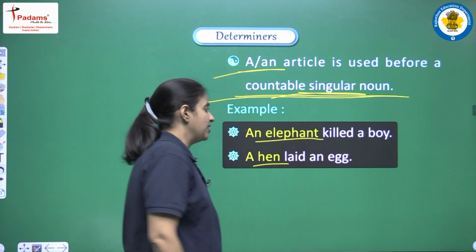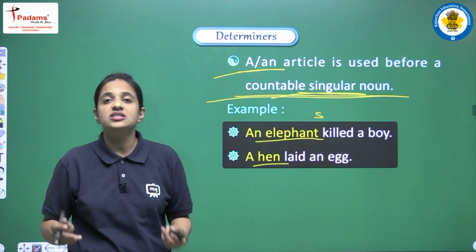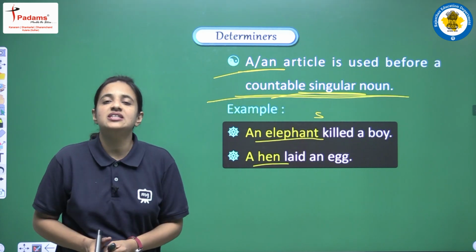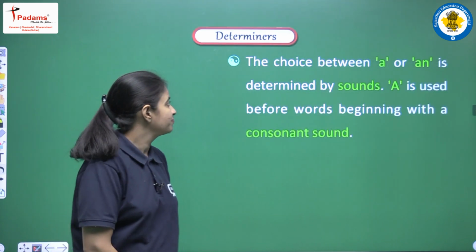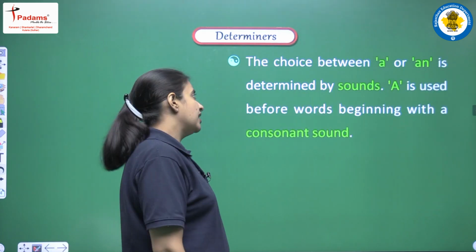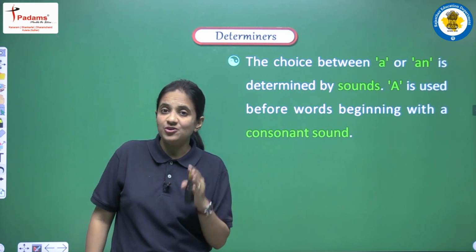And suppose अगर हमारे यहाँ पे elephants होता, then obviously we would not be able to use a or an. Why? Because they are always and always used before singular nouns. The choice between a or an is determined by sounds. Now we have the difference between a or an.